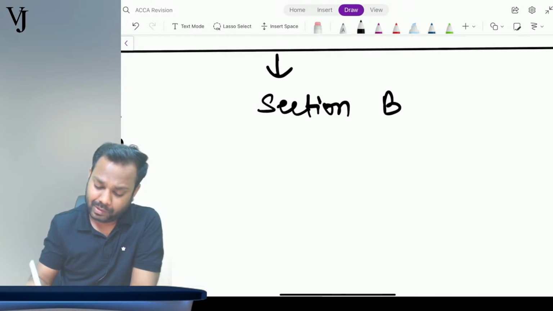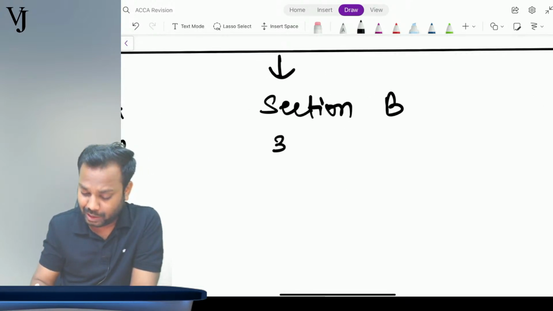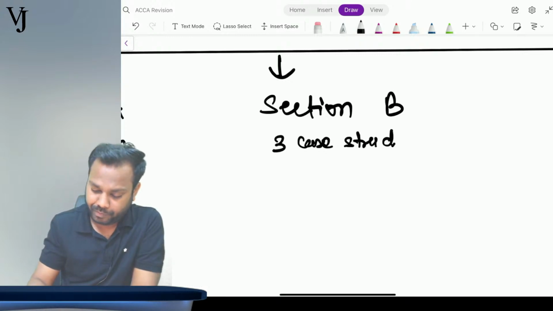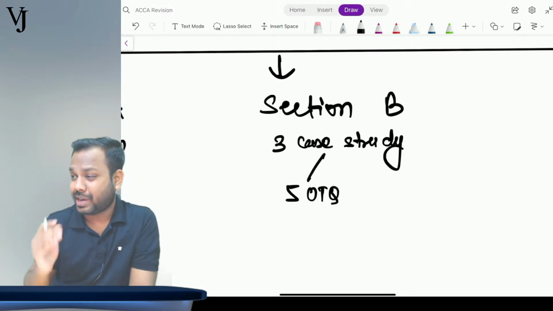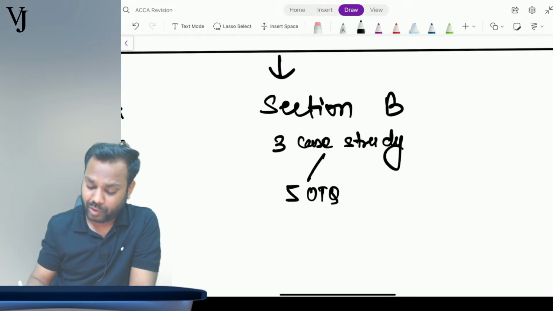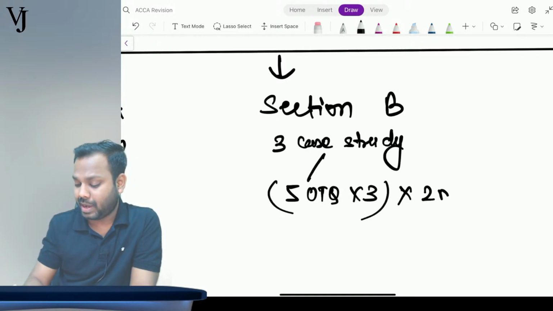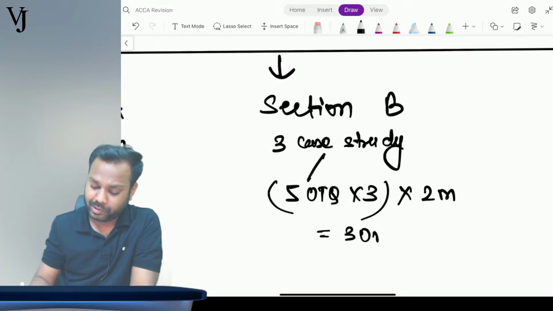In section B, we have three case studies, and each case study will have 5 objective type questions which are linked to each other. So multiplied by 3, and each question is of 2 marks, so it becomes again 30 marks.